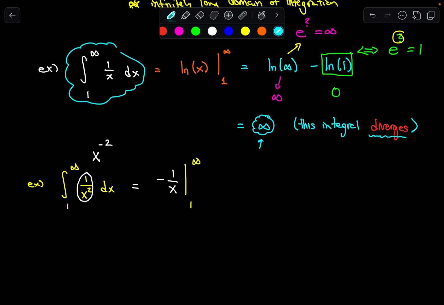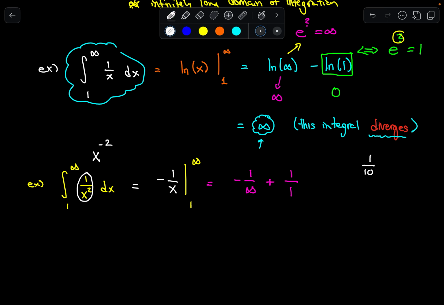And we're going to do the same thing where we're going to plug in infinity. Negative 1 over infinity minus, this negative is going to become a plus, so plus 1 over 1, which I got from plugging in the 1 right there. Now, the question is, okay, what do we do with this 1 over infinity? Well, last time I checked, 1 over a really big number is something really tiny, right?